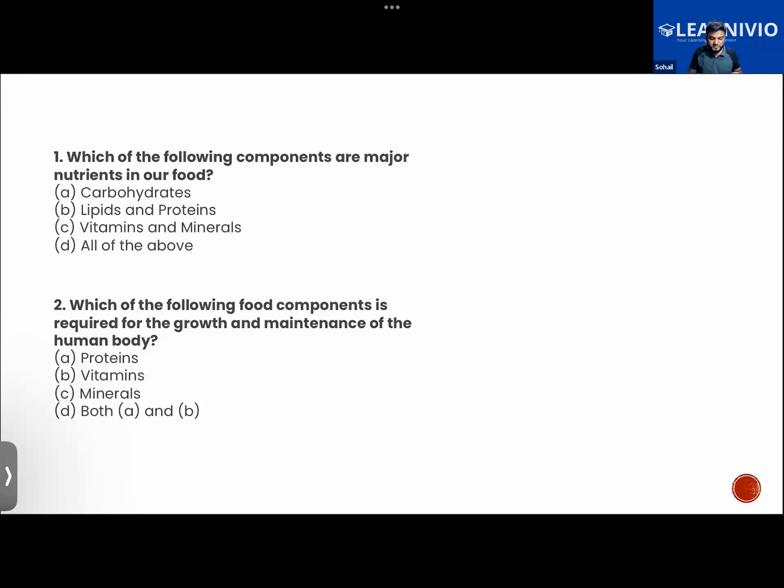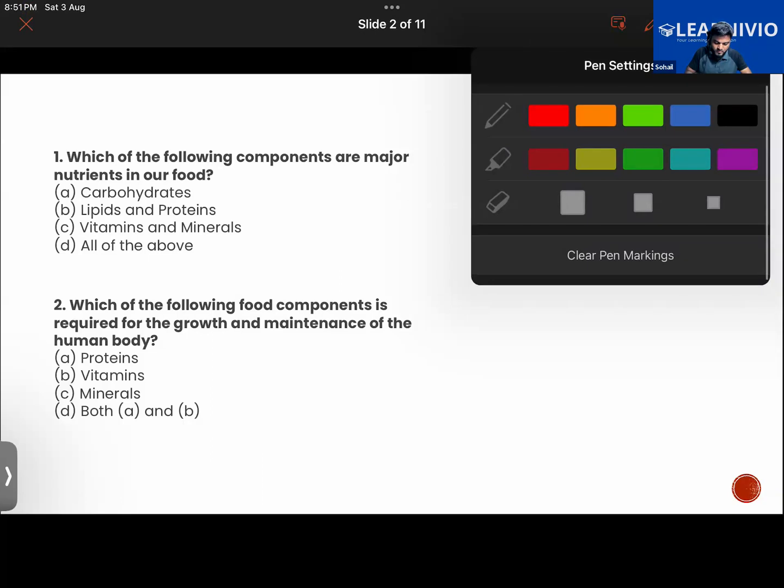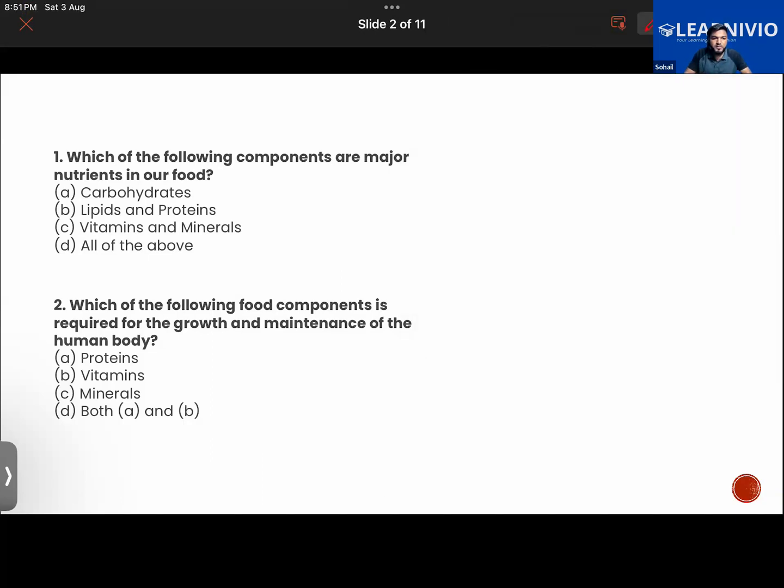Okay. So the first question is, which of the following components are major nutrients in our food? Carbohydrates. What about others? Are they not present in our food? Lipids, proteins, vitamins, minerals. These are the major nutrients present in our food. So it's all of the above. Okay, next question.